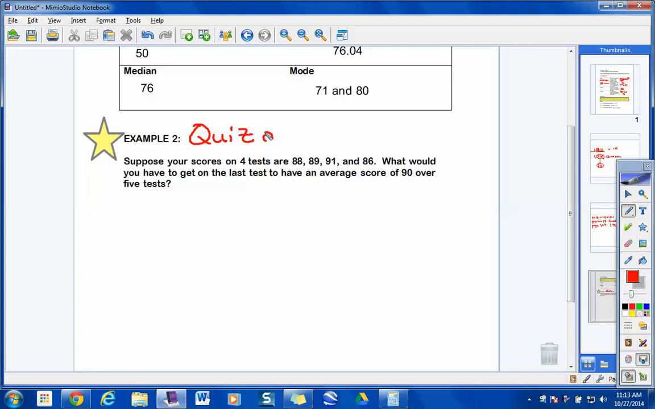So this could be a quiz or a test question down the road. Okay, how about a volunteer to read this last example here to me? Volunteer to read that. Go ahead, Lily.